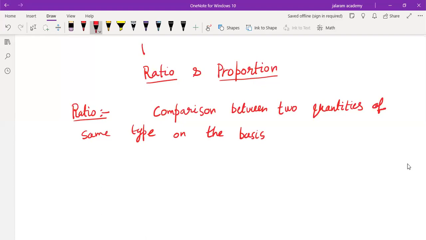On the basis of smaller, larger. Means one must be smaller, other must be larger, or heavier, lighter.